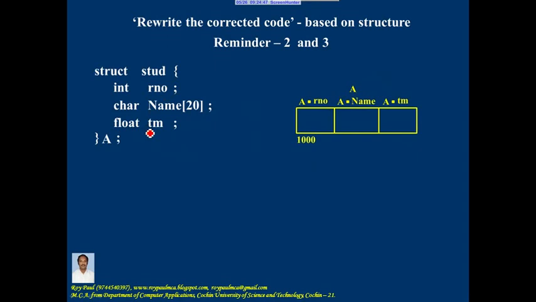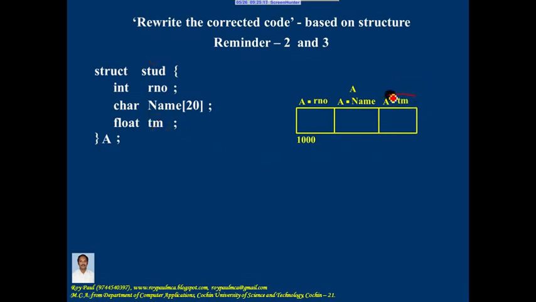Finally, if I write total marks equal to 0.0, it's a syntax error because total mark is a member of the structure stud. This should not be used alone. Then how will you use it? By making use of dot operator. How will you make use of dot operator? It is structure variable dot member name.